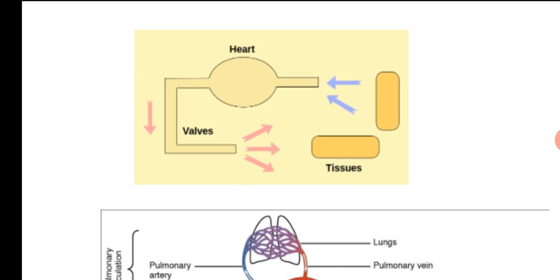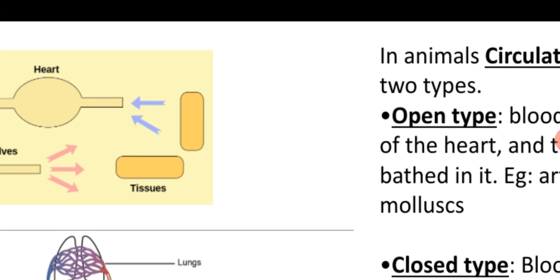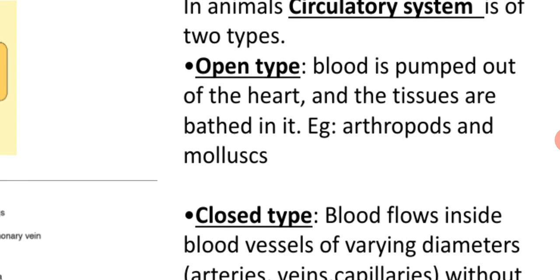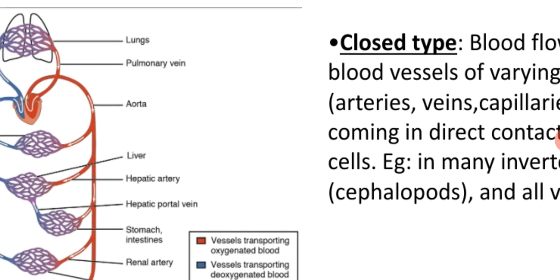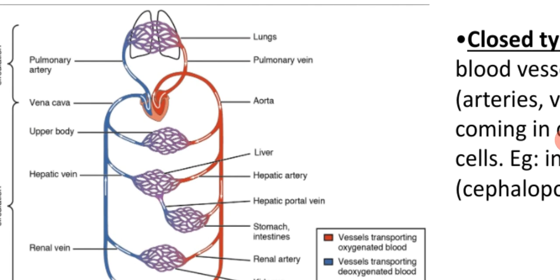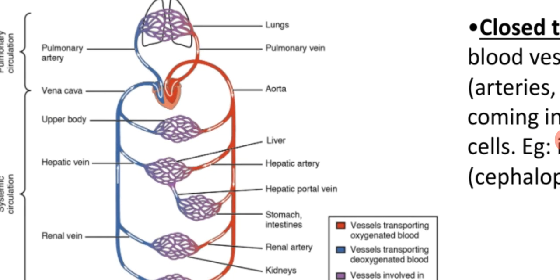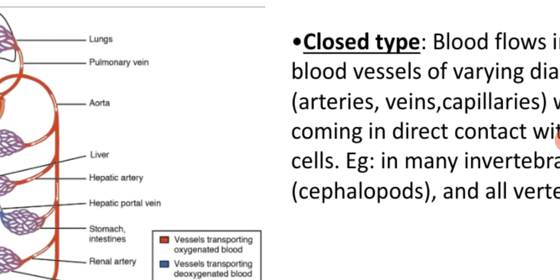Here you will see the tissues are bathed in the blood. Most mollusks and insects or arthropods have this kind of circulation.